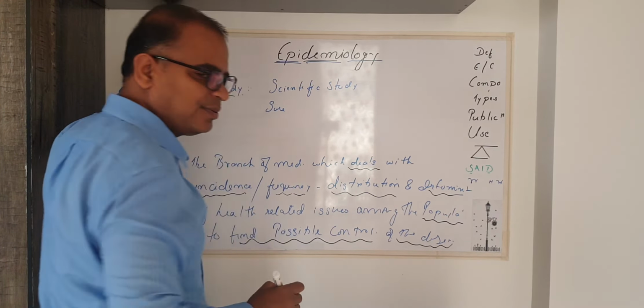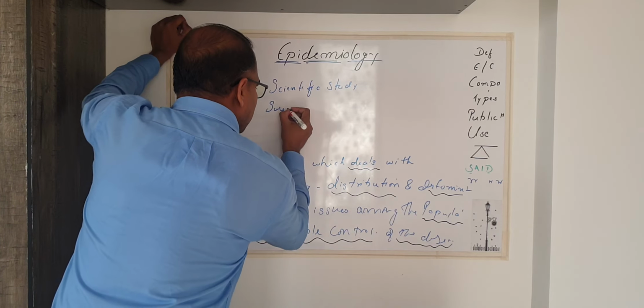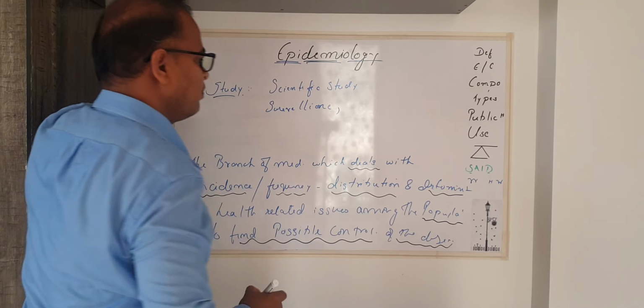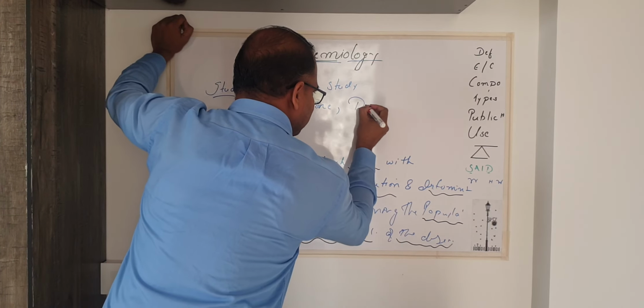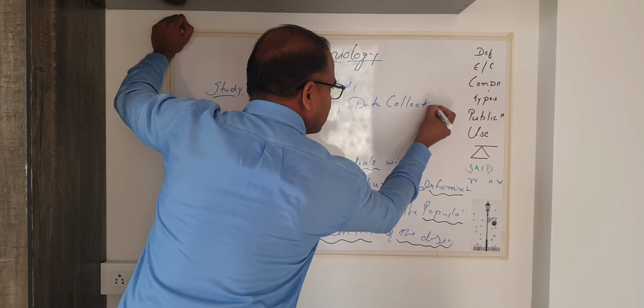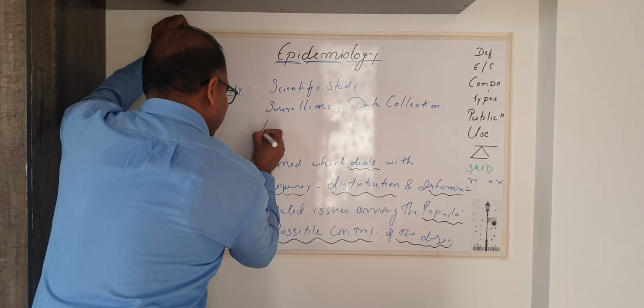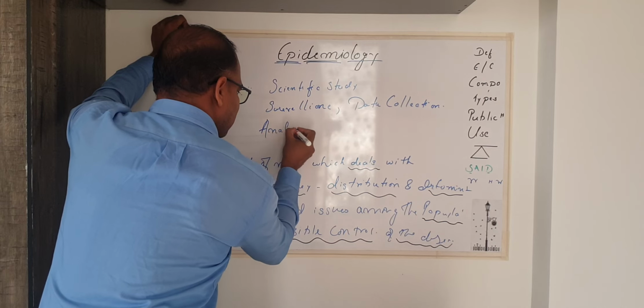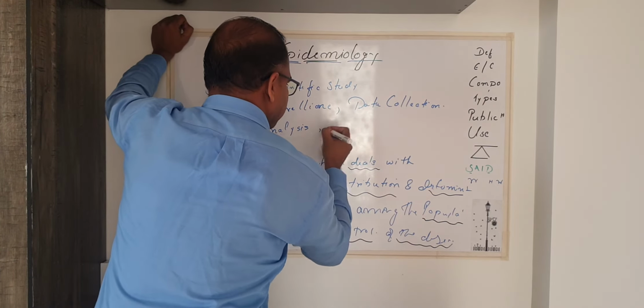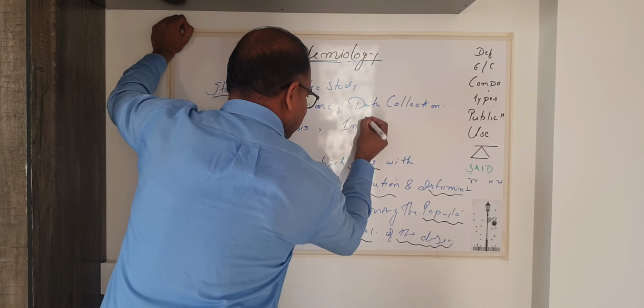These are important terms. Please try to understand. This includes surveillance, data collection, analysis of data, and intervention.